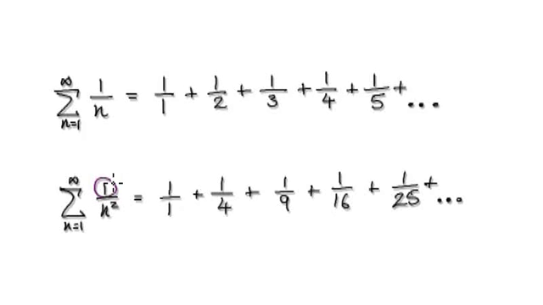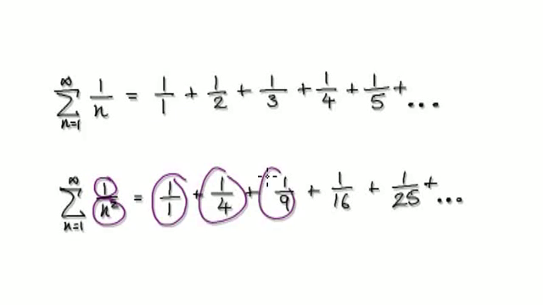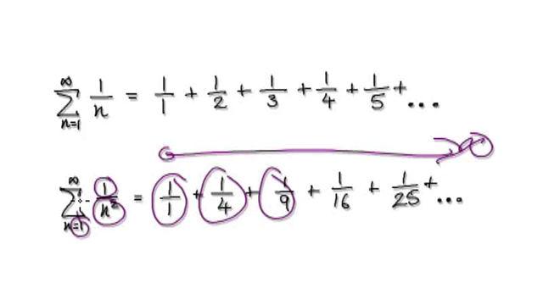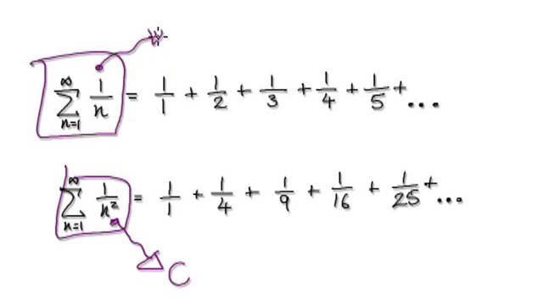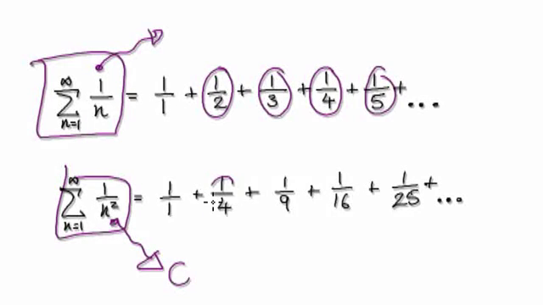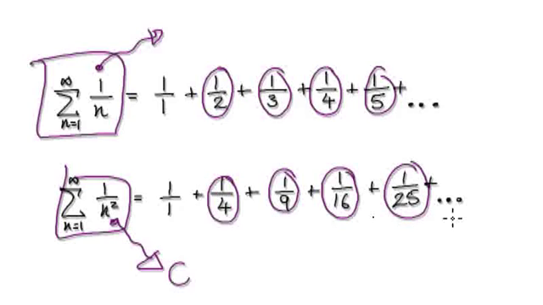But then when you look at 1 over n squared, if you sum up everything from the first term all the way to infinity, for some reason, this thing here will converge. For some reason, this thing here will diverge. Just note that when you look at each individual term, this thing here is getting closer and closer to zero. This thing here is also getting closer and closer to zero. Each individual term, 1 over 16, is getting closer and closer to zero. The point here is that they're both heading towards zero. Each individual term is heading towards zero.